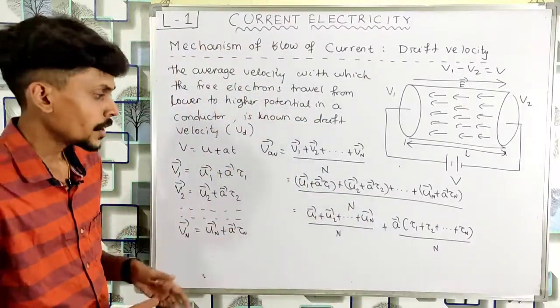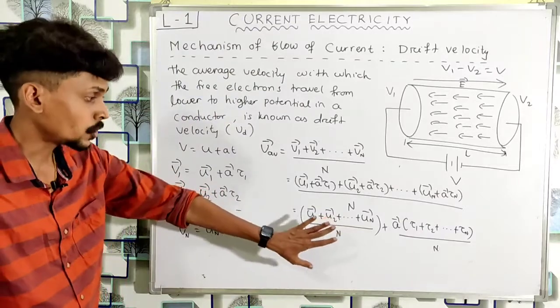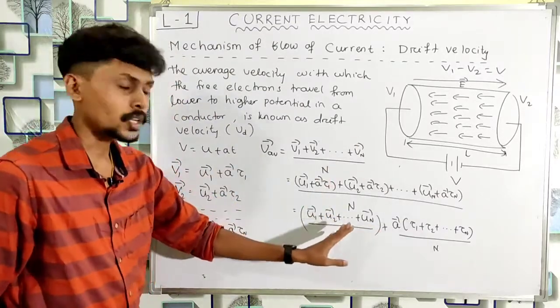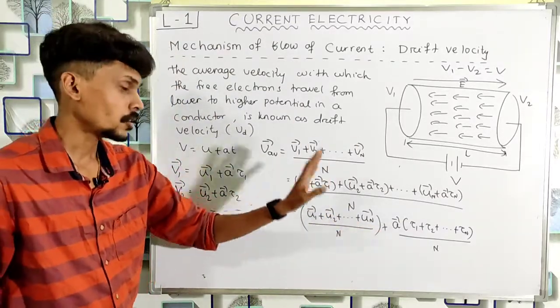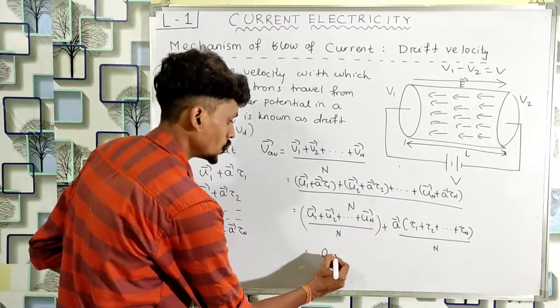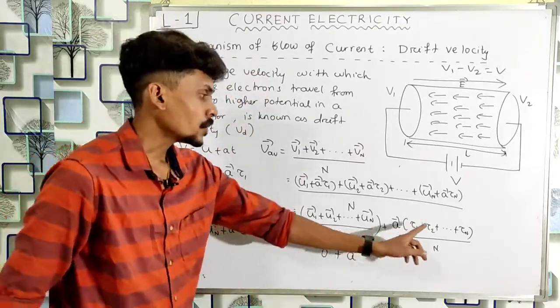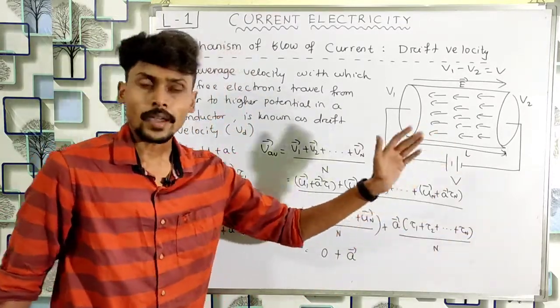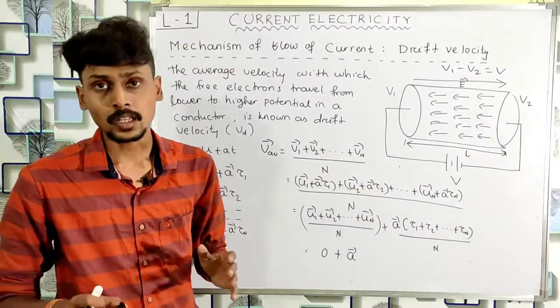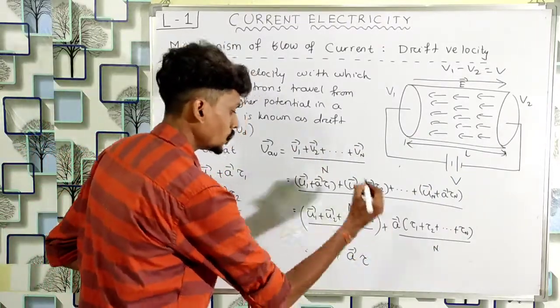So we had already discussed that this value is 0 because this is the vector sum of the random thermal velocities. So this quantity will be 0. So this will be 0 plus a into tau 1 plus tau 2 plus tau n by n, which is nothing but the average relaxation time. So I can write that a into tau.